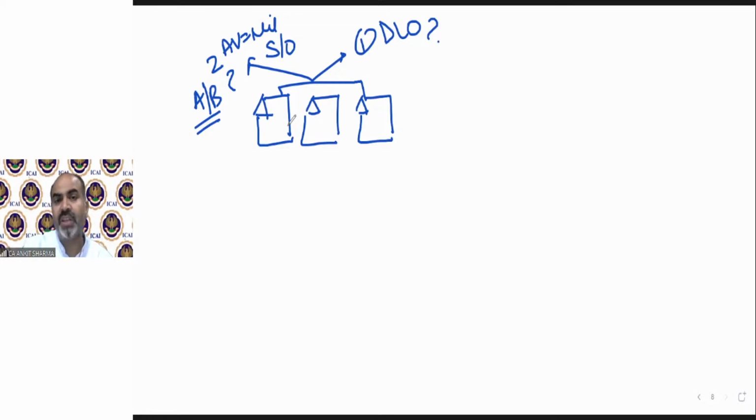Suppose it's not 3, it's 5 properties. Now again that problem will arise. We know we can shift 2 out of these 5 for annual value nil, and the balance 3 will be deemed let out. But which of these 3 will be treated as deemed let out, and which 2 of these 5 will be treated as self-occupied? So that is a problem.